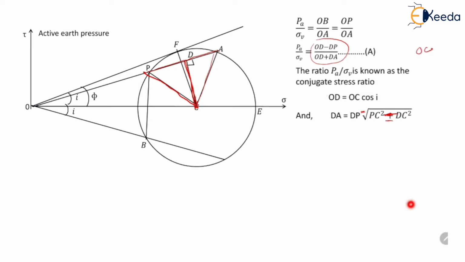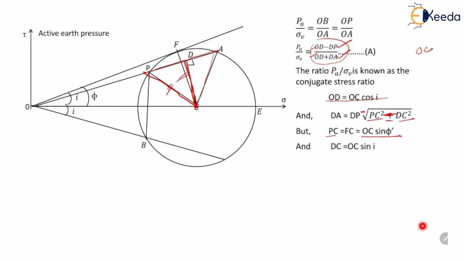We have already obtained the expression for OD, and we have already proved that dP is equal to dA. So we will write PC and DC in terms of OC. PC is equal to FC because both are radii of the same circle, and FC is equal to OC sine phi dash. So PC equals OC sine phi dash, and DC is equal to OC sine i.